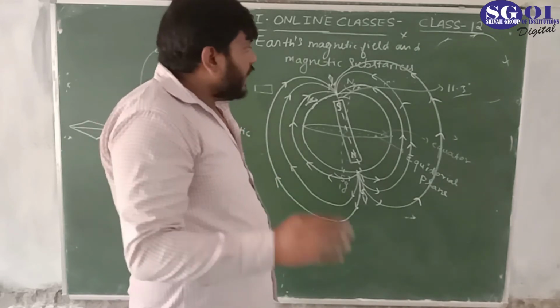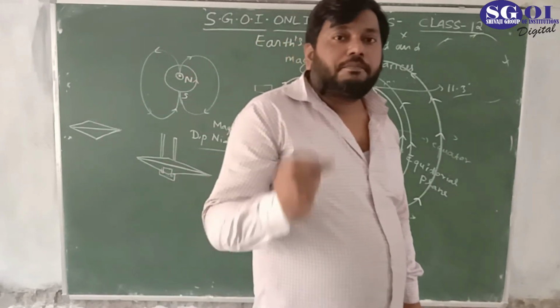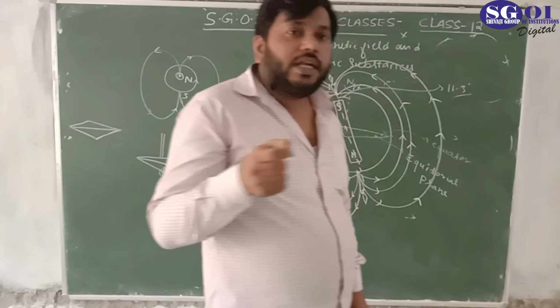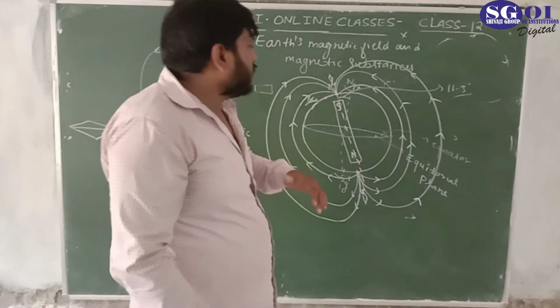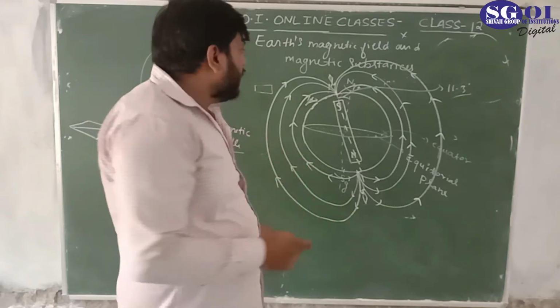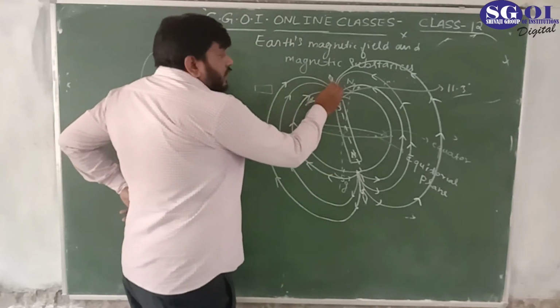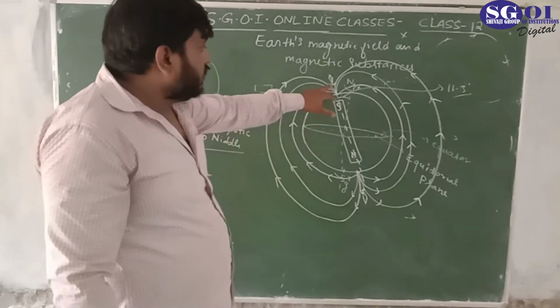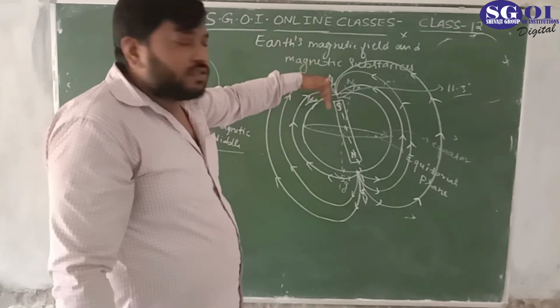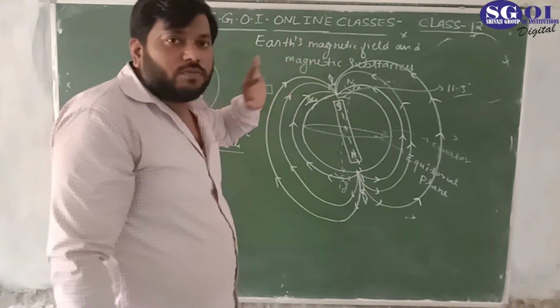Now we are finally going to define the magnetic north pole and magnetic south pole. What are the magnetic north and magnetic south pole defined as? You are seeing here the north of the magnetic dip needle is vertical to the surface of the earth.